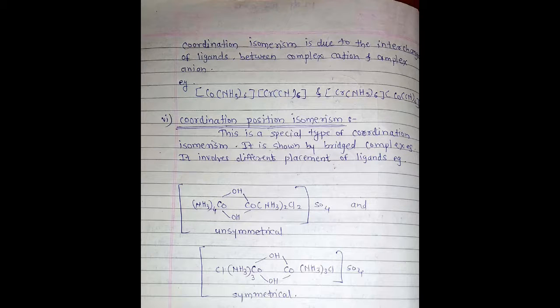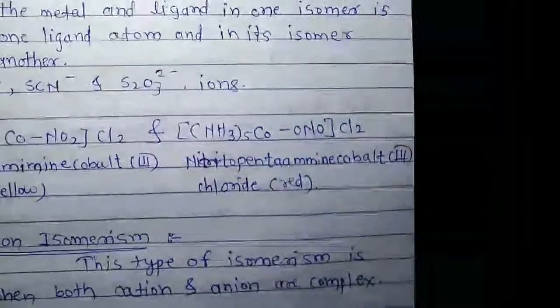An example is [Co(NH3)6][Cr(CN)6] and [Cr(NH3)6][Co(CN)6]. These are examples of coordination isomerism.